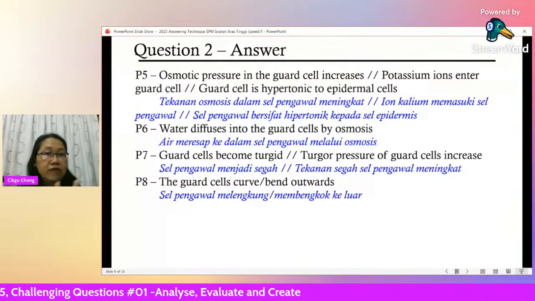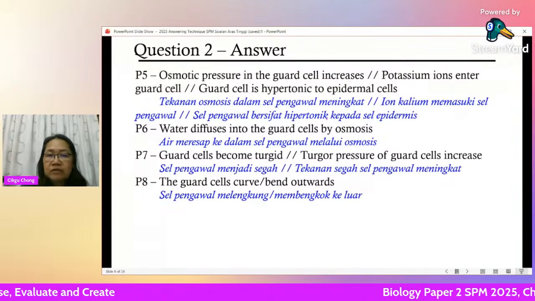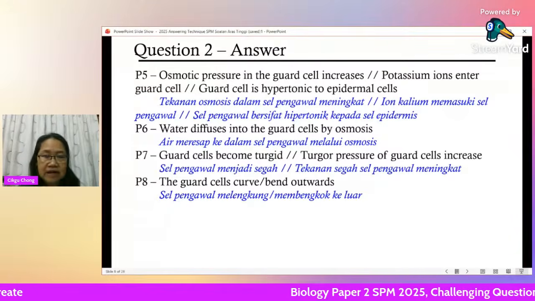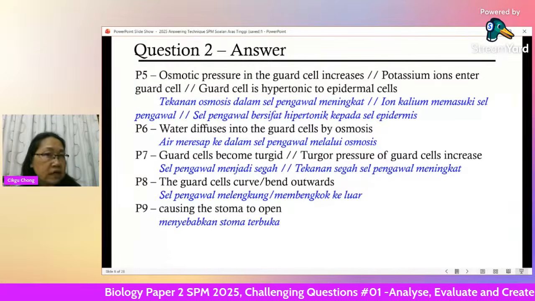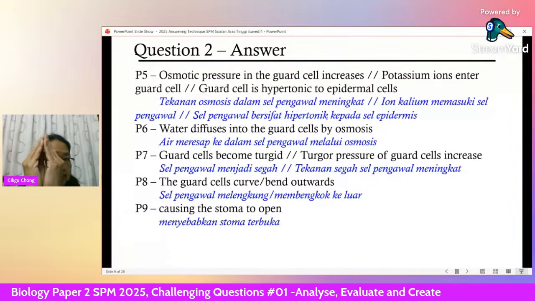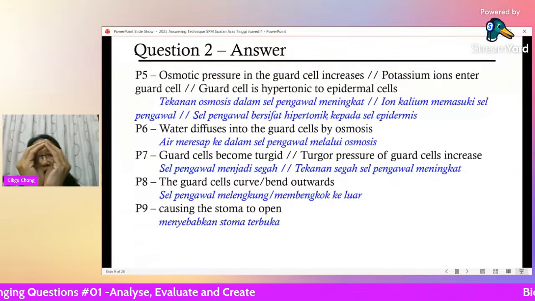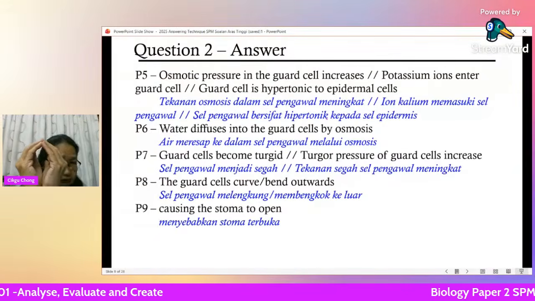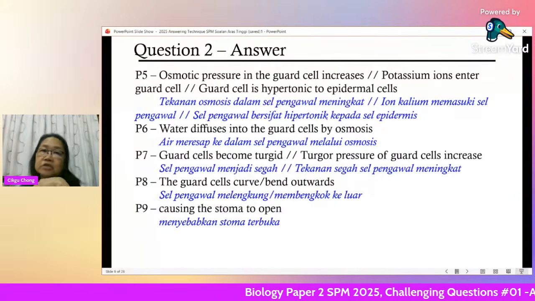All right, don't say move. They don't move. They are static. So they do not move. You say curve or bend outwards. And when it curves or bends outwards, it causes the stoma to open, or stomata to open. Okay, so just imagine this is my guard cell. Look at my hand. So when it curves, you can see the stoma becomes bigger. All right, okay? So because it requires 8 marks, you have to explain this in your answer.